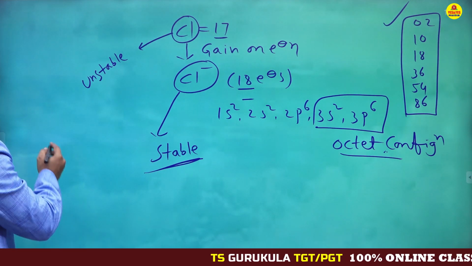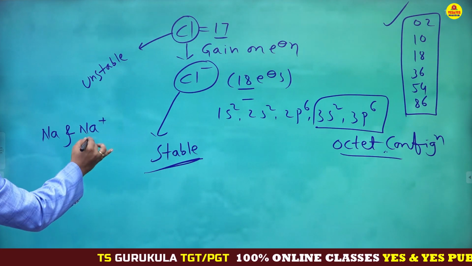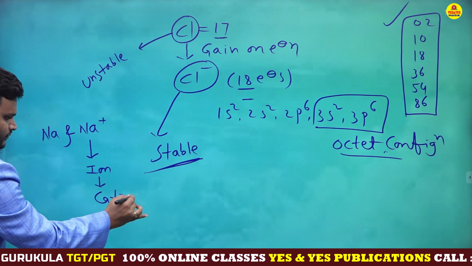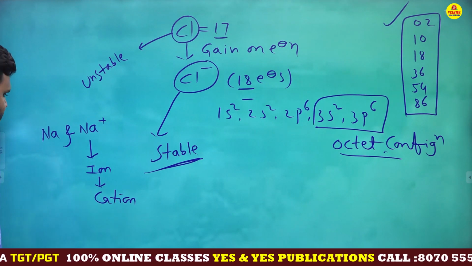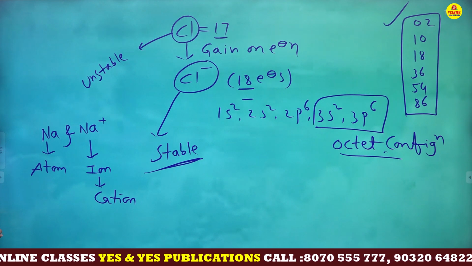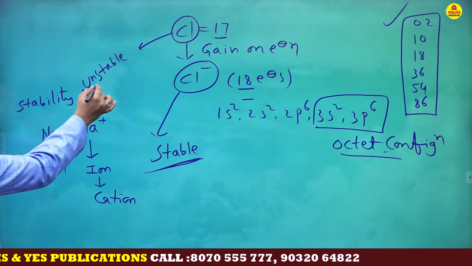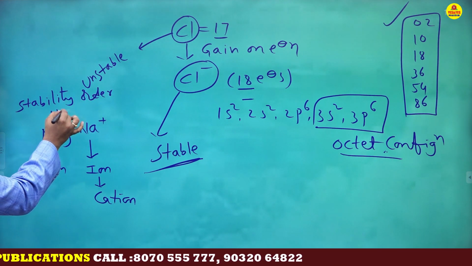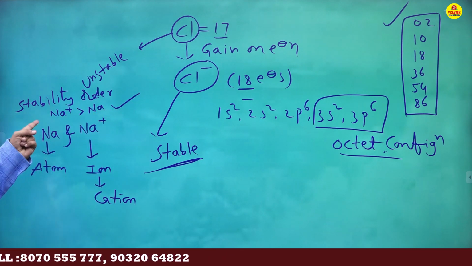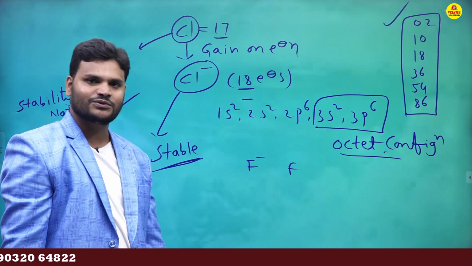One more question. Na and Na plus. This is an ion. Which ion? It is a cation. What is a cation? A positively charged species. This is a neutral atom. Out of two which is more stable? What is the stability order? This is the stability order: Na plus greater than Na. This is very, very important. Is it clear?